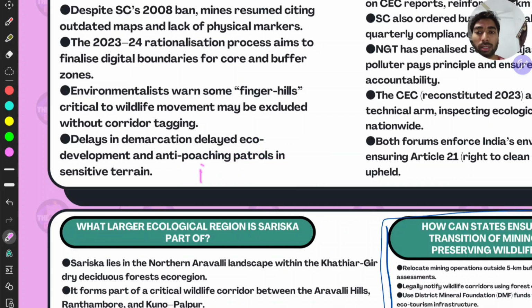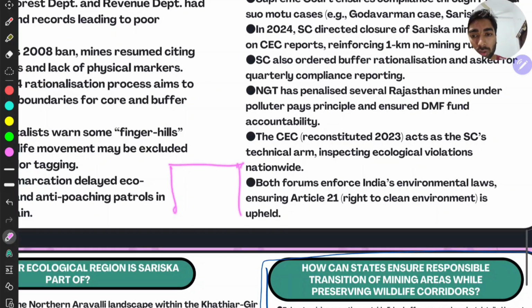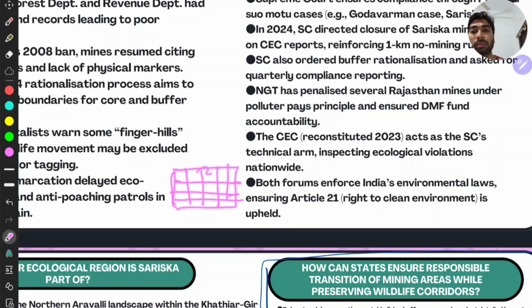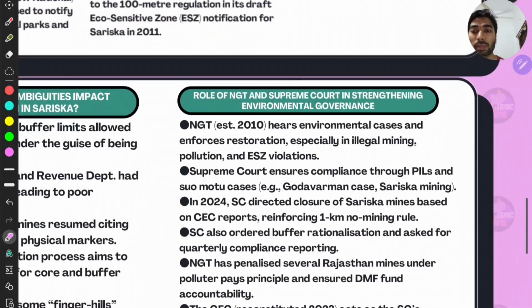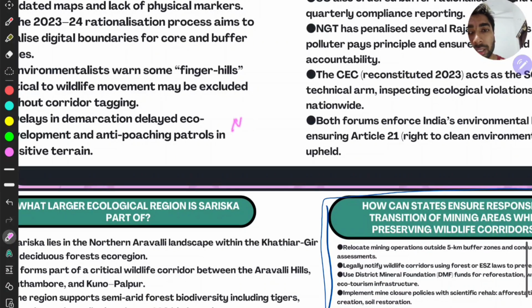The tribals are different. Here, we have to think about the general public or the political parties, right? Whenever such a national or local tussle between ecology and development occurs, there are some stakeholders or participants in it, and we have to always remember those things while writing answers. Those are the NGT and the Supreme Court, and you can also think of NGOs; the UPSC may also ask about their role in such movements.